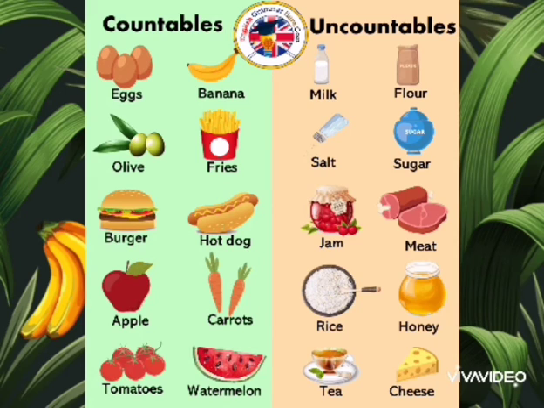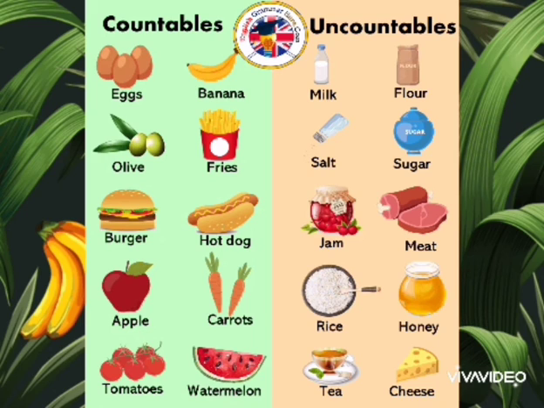Countables, as I have said, have plural forms: egg, eggs, banana, bananas, olive, olives, fry, fries, burger, burgers, hot dog, hot dogs, apple, apples, carrot, carrots, tomato, tomatoes. Uncountables, in general, have no plural form: milk, flour, salt, sugar, jam, meat, rice, honey, tea, cheese.